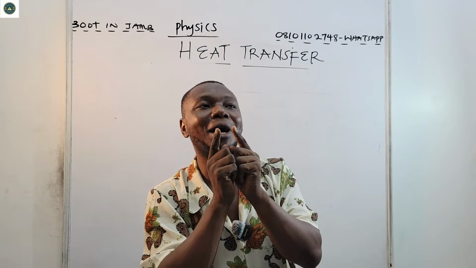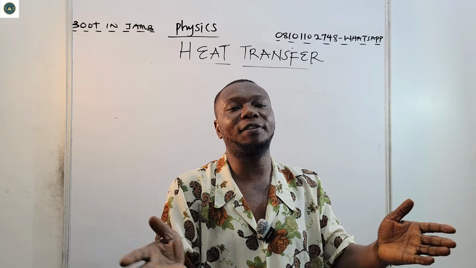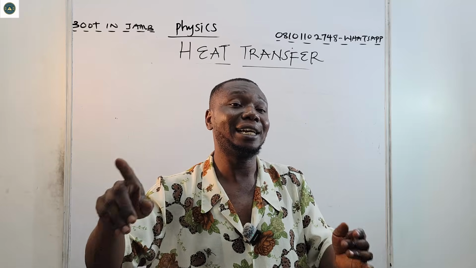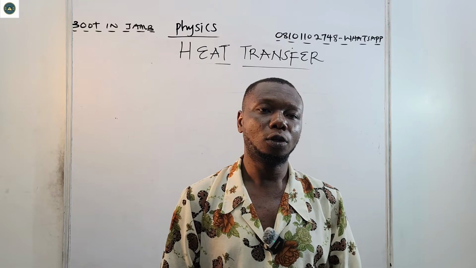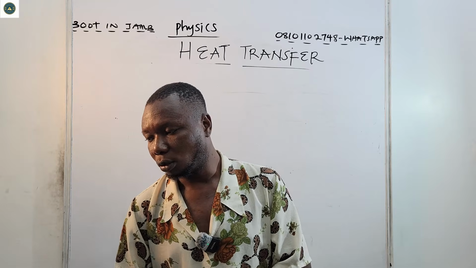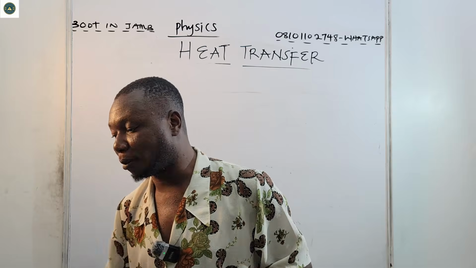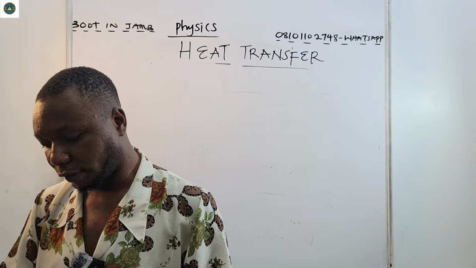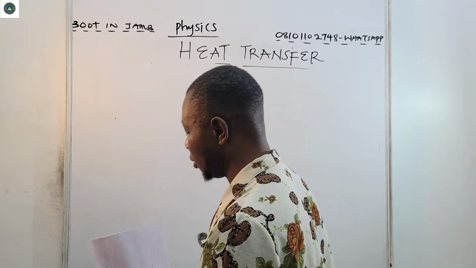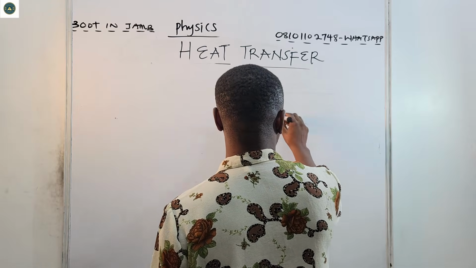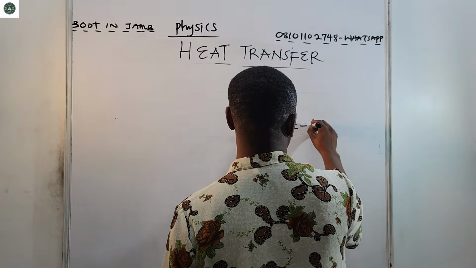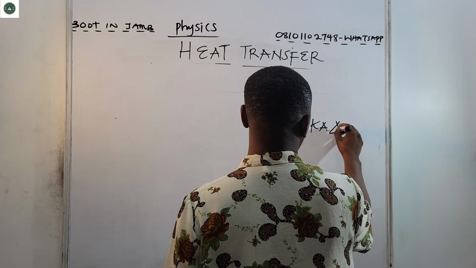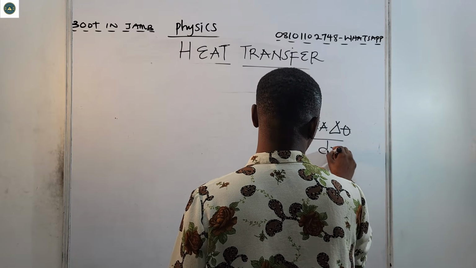Also remember that materials that have low specific heat capacity, like metals, have higher thermal conductivity. All right. They have higher thermal what? Conductivity. That is the K in that formula. It's called the coefficient of thermal conductivity. All right. Which is Q equals minus K A delta theta over dx.